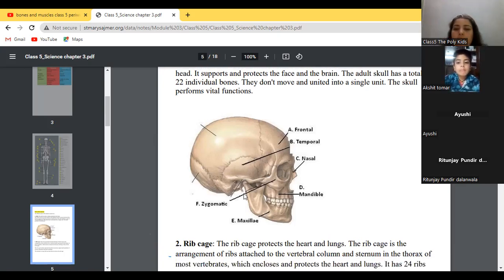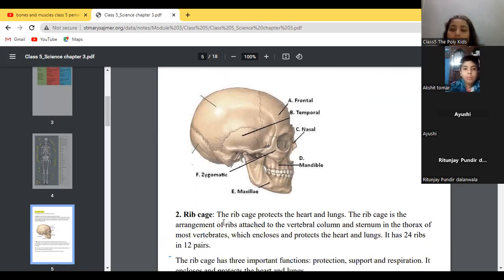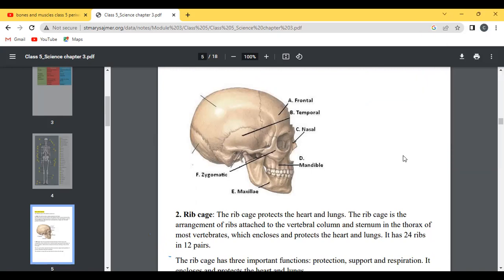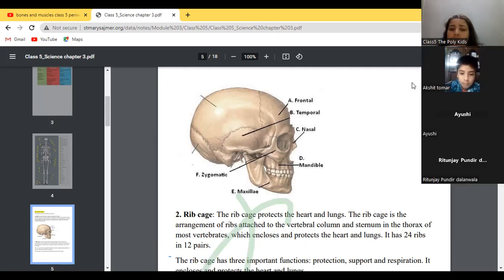Okay, so second is the rib cage. The rib cage protects the heart and lungs. The rib cage is the arrangement of ribs attached to the vertebral column and sternum in the thorax of most vertebrates, which encloses and protects the heart and lungs. It has 24 ribs in 12 pairs. How many ribs do we have? 24 ribs in 12 pairs.